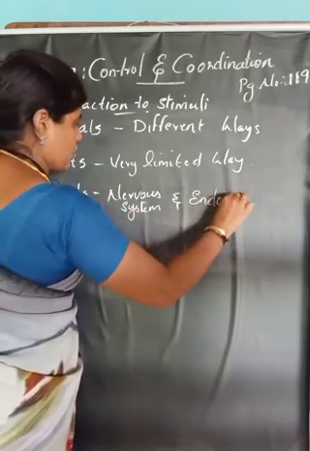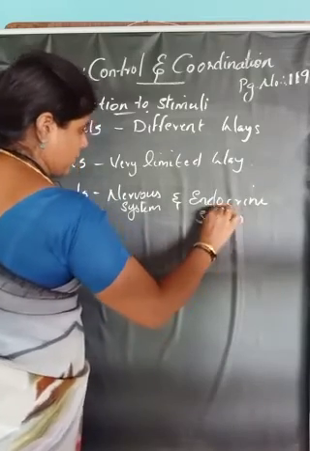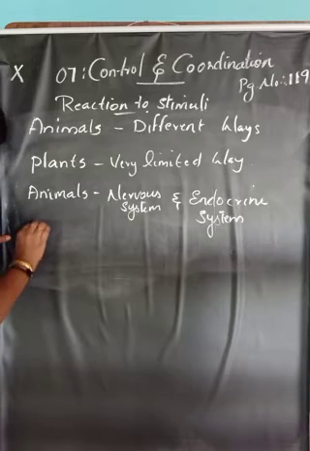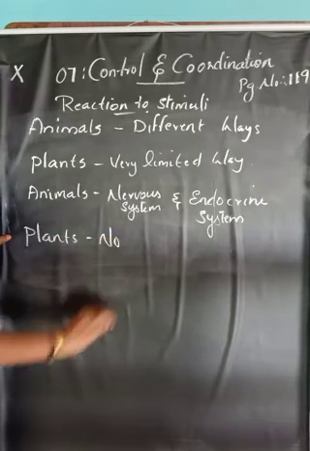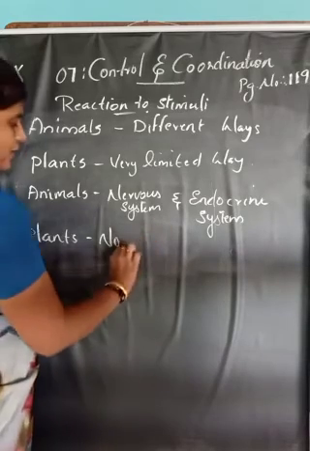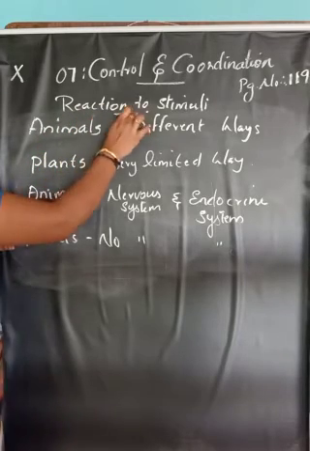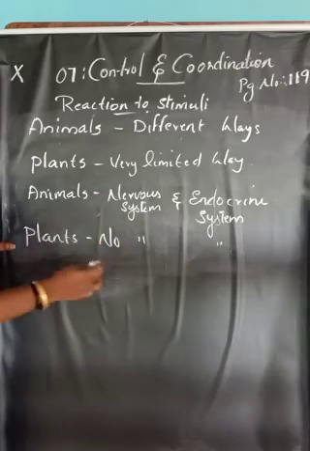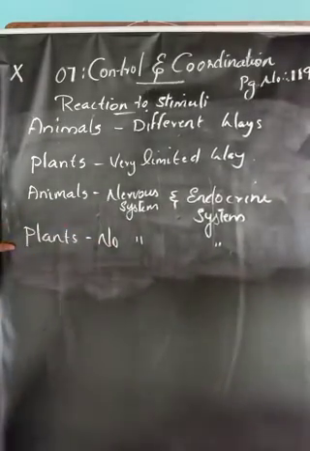Animals have both the nervous system as well as the endocrine system, but plants have no such nervous system and endocrine system. Animals can react to stimuli in different ways because they have a nervous system which contains sense organs, and an endocrine system which produces hormones. With the help of sense organs and hormones, they can react to stimuli in different ways.